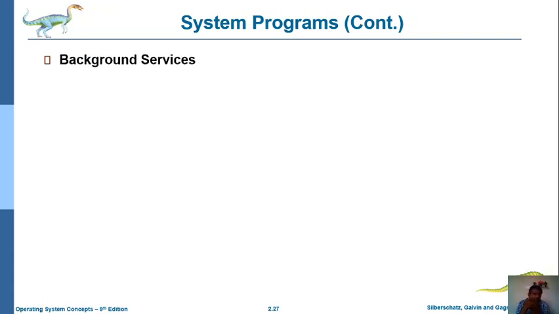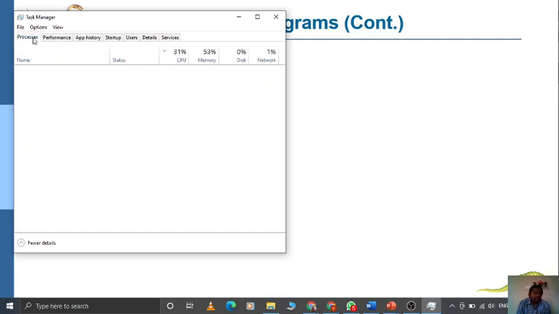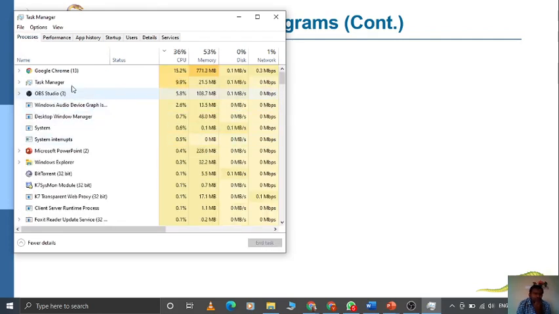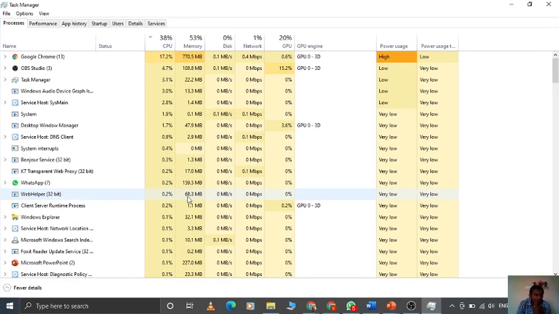Next, whenever we are going to implement some background services, we already discussed this in three or four classes back. Now we will also check. Currently I was running only four or five applications, but now check in total how many applications are currently running on my device. For that, processes. So here the approximate total count appears.